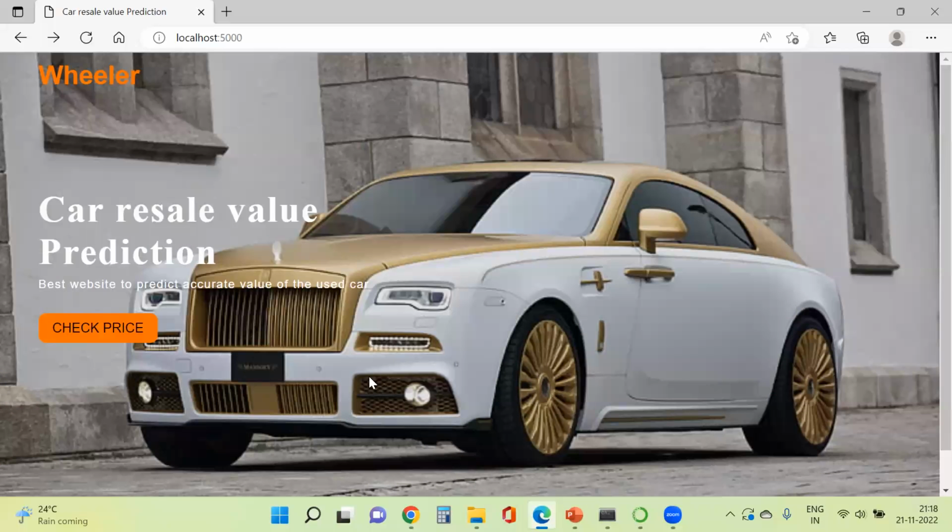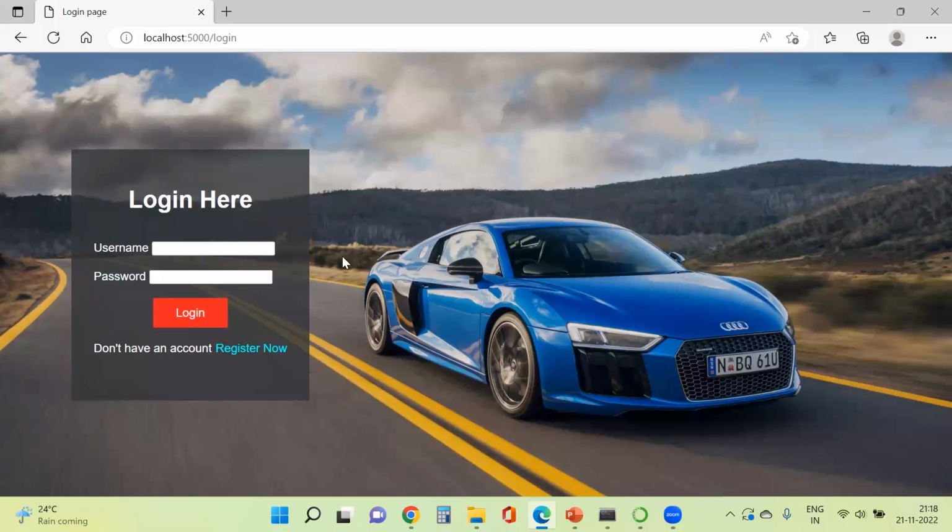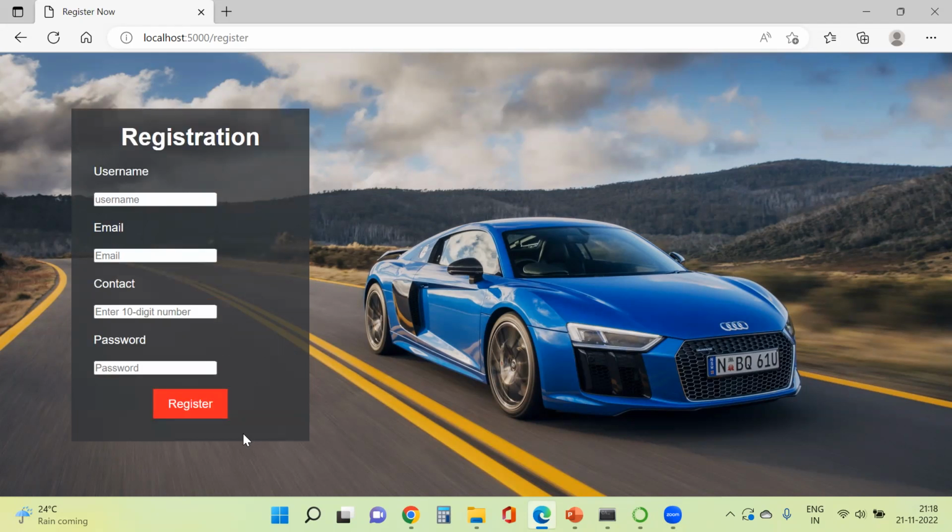So, this is our home page of car resale value prediction. If the user wants to predict the price of the used car, he or she has to click this check price button. When this button is pressed, it will be redirecting to the login page. If the user is new to the website, then he or she must register. So in this registering page, we have 4 categories and these 4 fields are required.